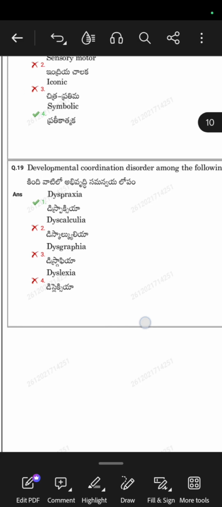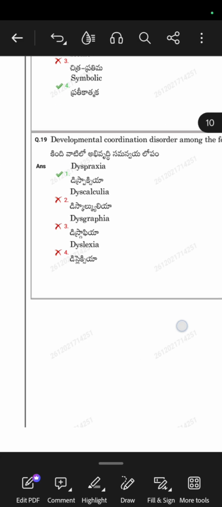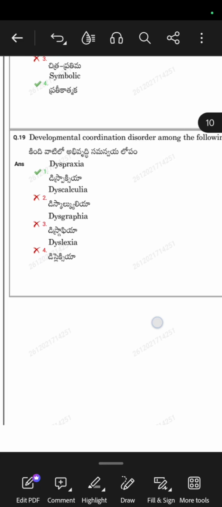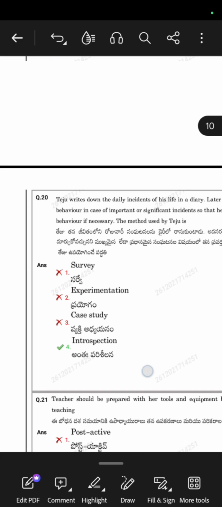So you can consider this question and go for the topic. For this you can learn all those terms given here, like dyspraxia, dyscalculia, dysgraphia, dyslexia. You can learn each one and understand what each word refers to. Okay, so here is the next question.